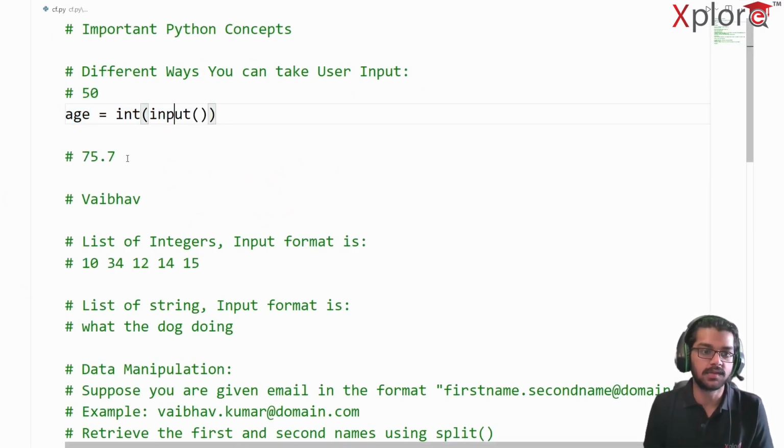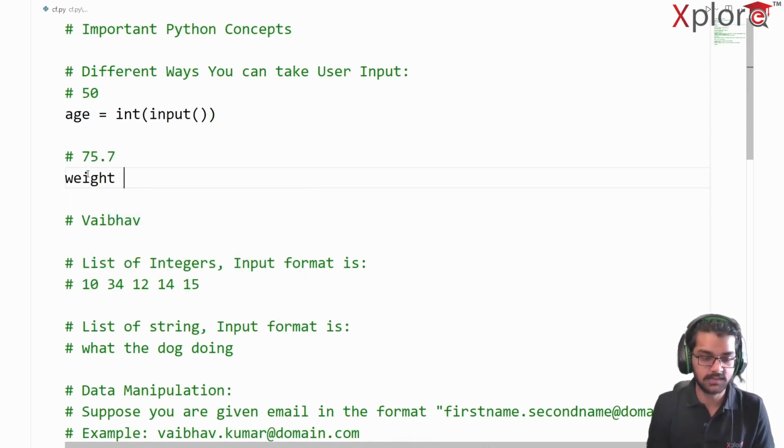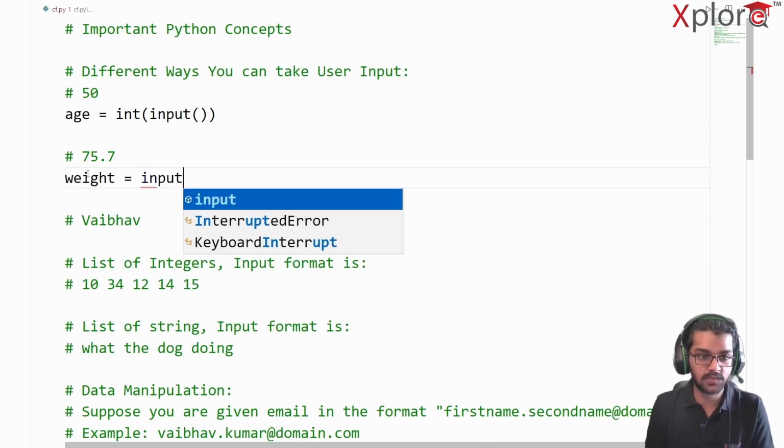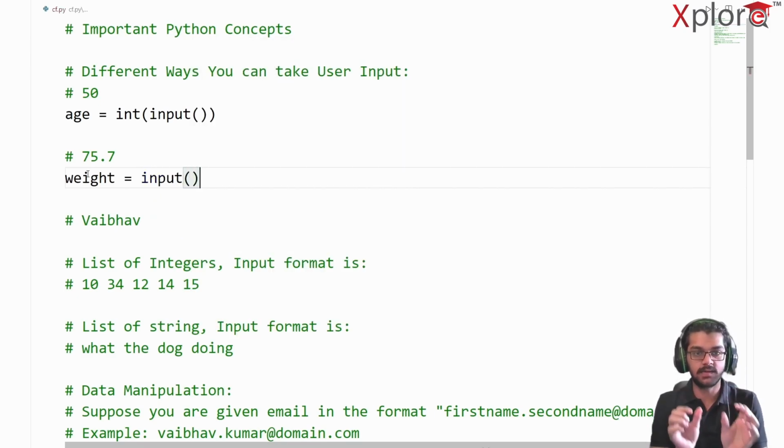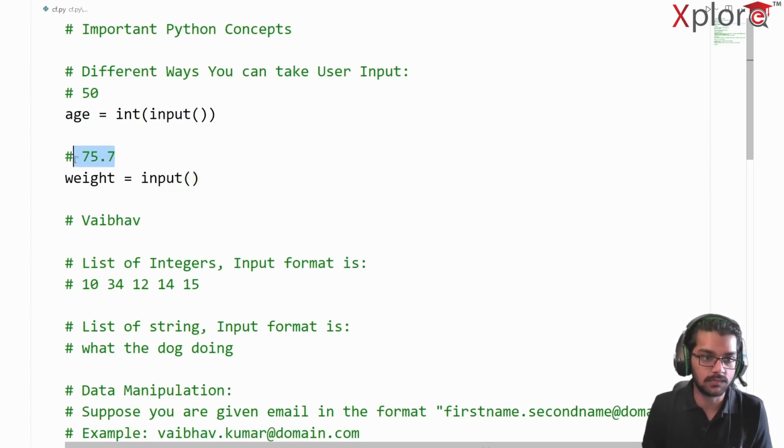This is the first way. Suppose 75.7 was my weight. So how will I do that? Weight is equal to, again, input is the base functionality here. What I want to do is that 75.7 is nothing but a float value and not an integer. So again, I can simply write float of input.